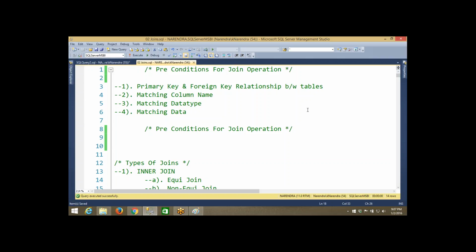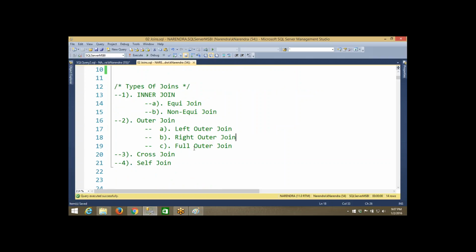If you are good in these two, that's it, you can happily survive in the industry. Like inner join, outer joins are also kind of important, but without inner join I don't think you will understand the outer joins concept. So it will start with inner joins everywhere. I will explain outer joins, how they are useful, how they are implemented, and cross join and self join in tomorrow's class. Any questions, please tell me.